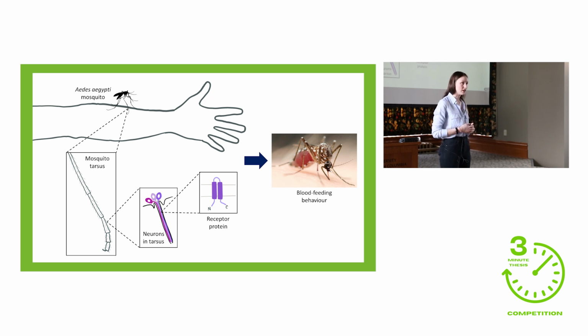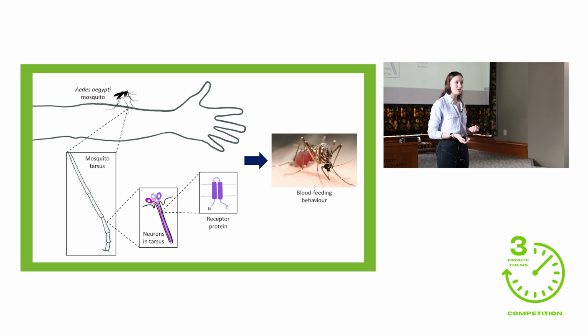Now, what my research centers on is how mosquitoes make this decision to bite when they land on your arm, for instance. What is it about your arm, and what mechanisms does the mosquito use that ultimately drive this biting behavior? There are many senses that mosquitoes will use to detect, find, and bite you. But what I'm focusing on in my study is how taste plays into this.